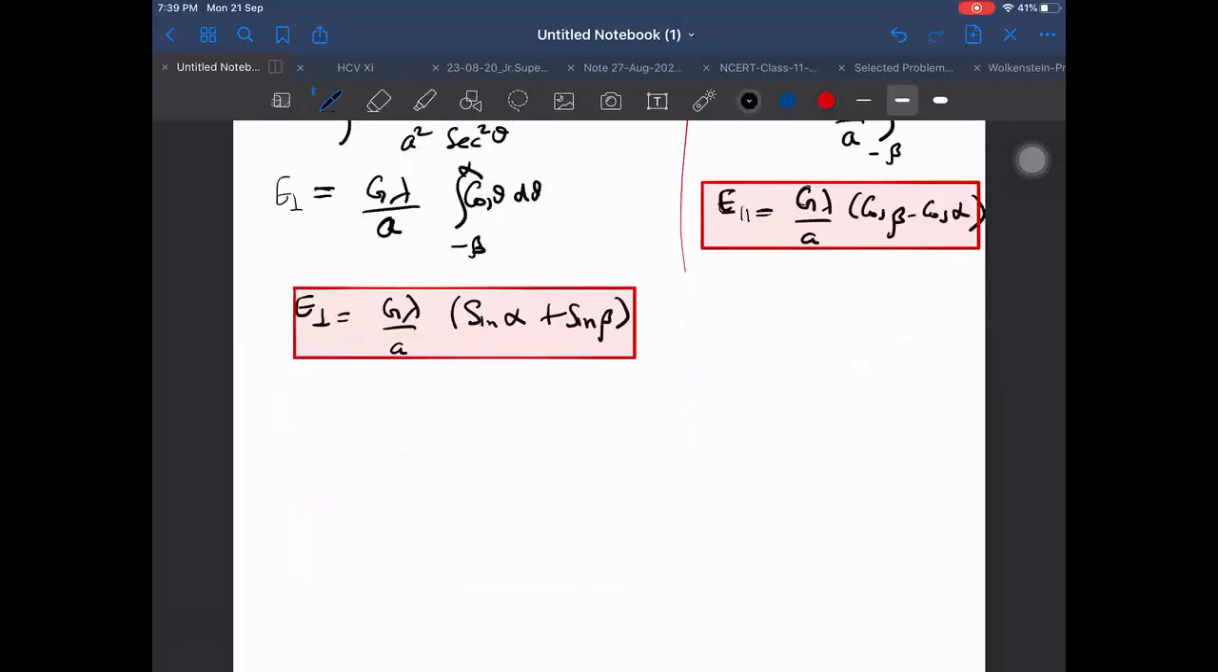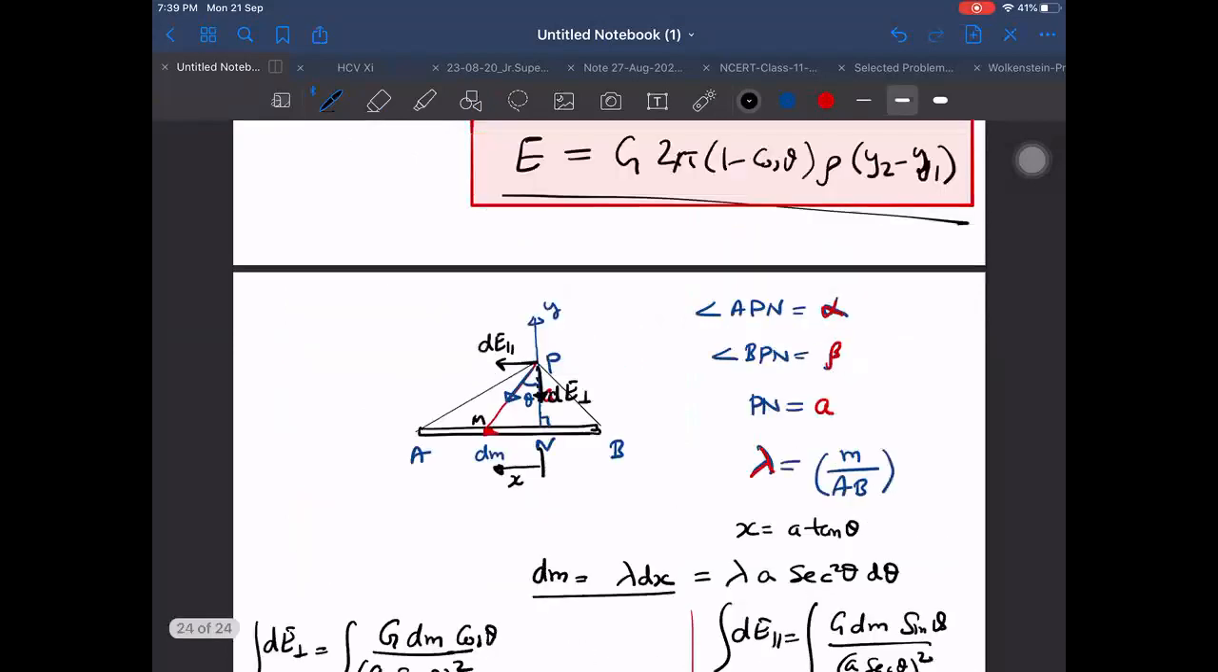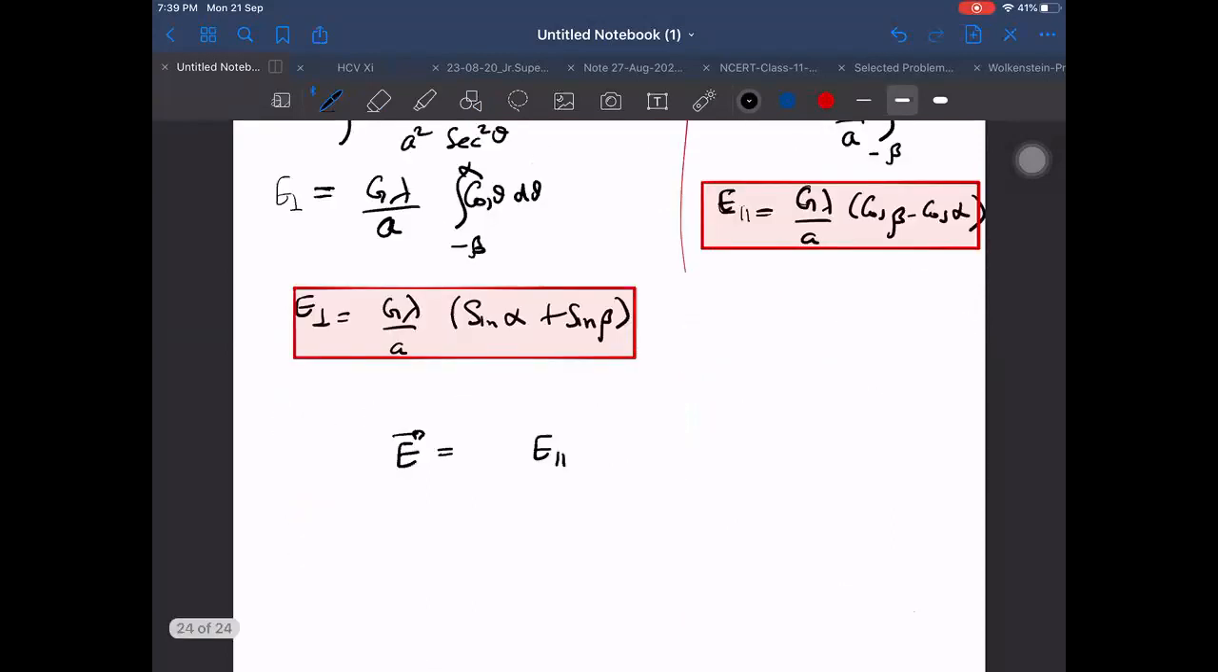But first, I will not end it here. I want to find the net field also. E perpendicular square plus E parallel square? No, that is also not good. I want to find E in vector form. That will give me E parallel along the x-axis; my chosen x-axis was this side, and the other side I chose the y-axis. E parallel will be along minus i cap, plus E perpendicular will be along j cap.